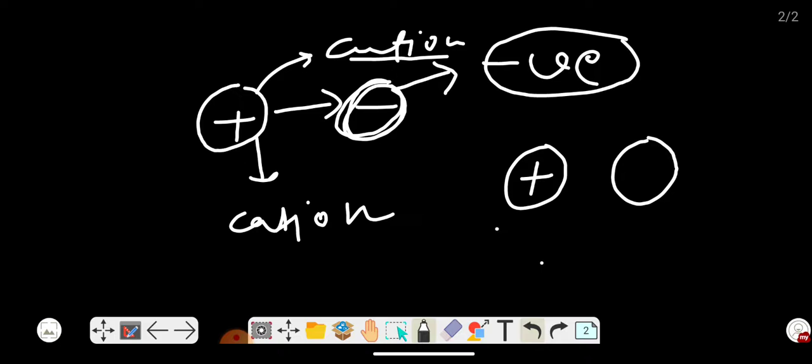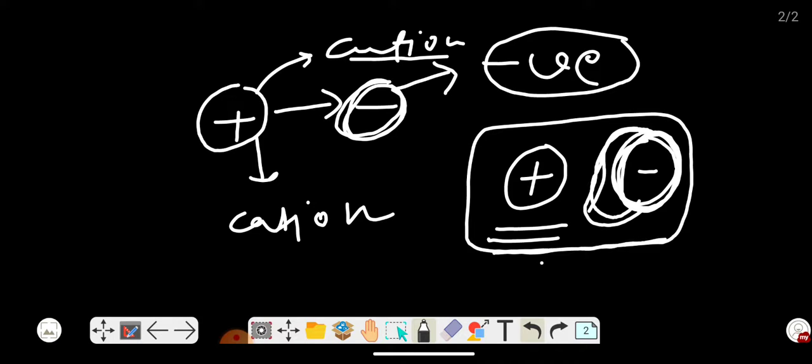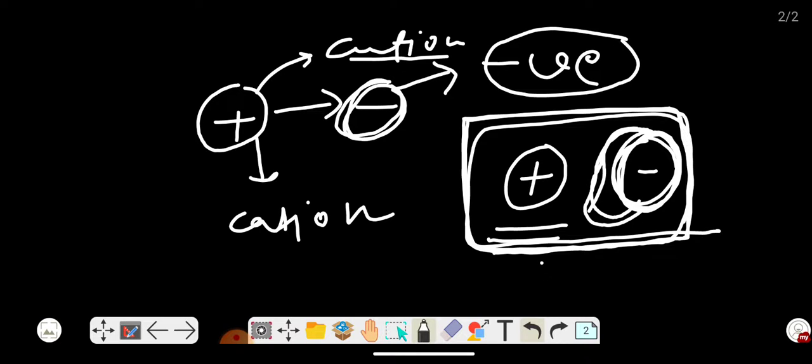The positive charge of the cation attracts the electron cloud of the anion, and due to this electrostatic attraction force, there is distortion in the cloud of the anion. There is distortion in the cloud of the anion like this, and this distortion is called the polarization of the anion, and this polarization is explained by Fajans. Hence this rule is known as the Fajans rule.